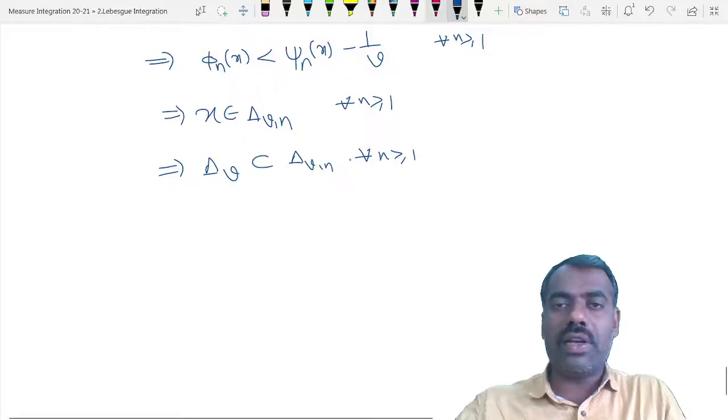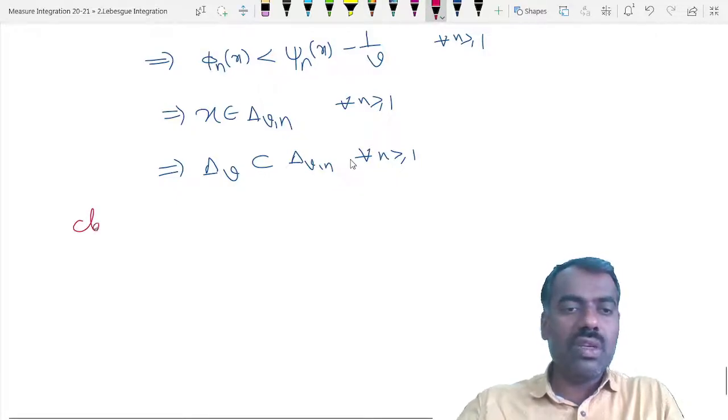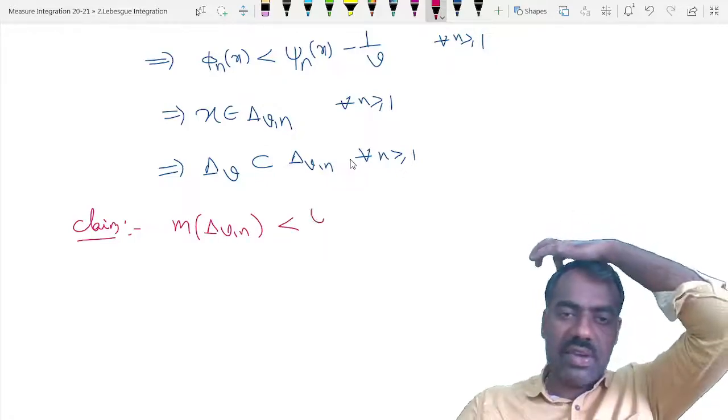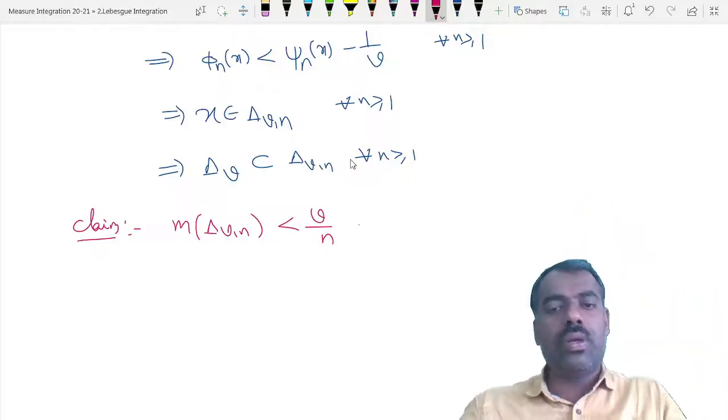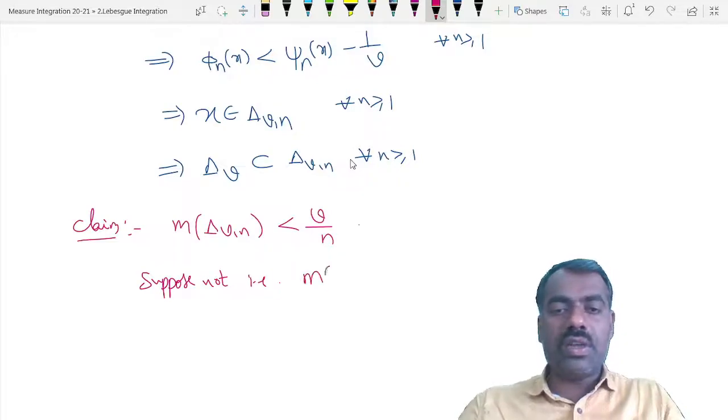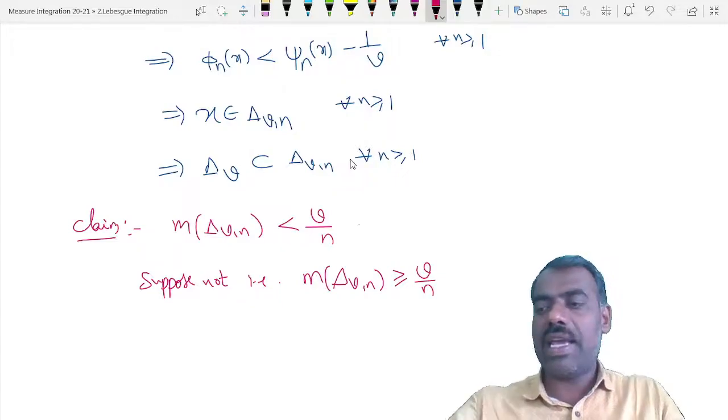Okay, so now our subclaim is that the measure of this Delta_v,n is less than v upon n. Suppose not, that is, suppose the measure of Delta_v,n is greater than or equal to v by n.